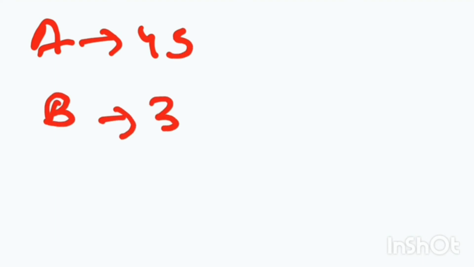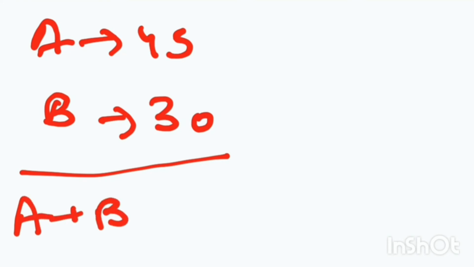A takes 45 days to complete a work and B takes 30 days to complete the same work. If A and B work together, in how many days will they finish? This is the question. Now we are going to assume that the total work to be done by both A and B is constant. Let us assume the number 90. Why 90? 90 is the least possible LCM of both the numbers 45 and 30.